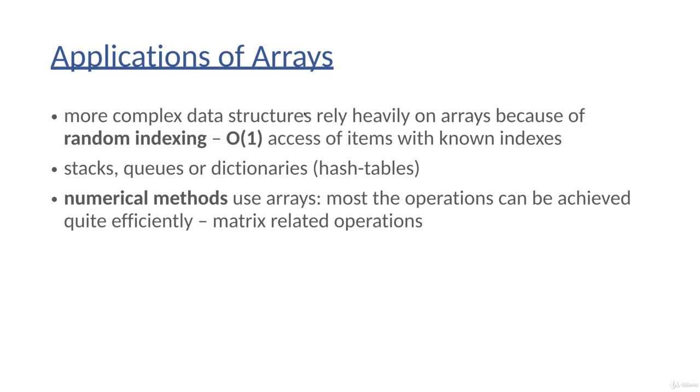And finally, let's talk about the applications of arrays. More complex data structures rely heavily on arrays because of random indexing. Because of this random indexing, we can achieve O(1) constant running time complexity. So this is a huge advantage of arrays, and this is why more complex data structures rely heavily on arrays, such as stacks, queues, or dictionaries, so-called hash tables. Numerical methods prefer arrays. Most of the operations can be achieved quite efficiently, such as matrix multiplications, matrix-vector multiplications, singular value decompositions, and so on. So most of the numerical methods are implemented with the help of one or multi-dimensional arrays.